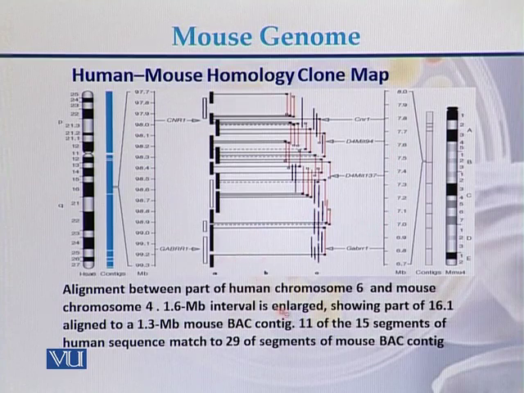Here we can see that there are a total of 15 segments. Out of these 15 segments, 11 segments have homology with 29 segments of the mouse BAC. Here the black ones have the homology with 29 segments of chromosome number 4 of the mouse genome. So here is the example of the homology between the genome of the human and the genome of the mouse.